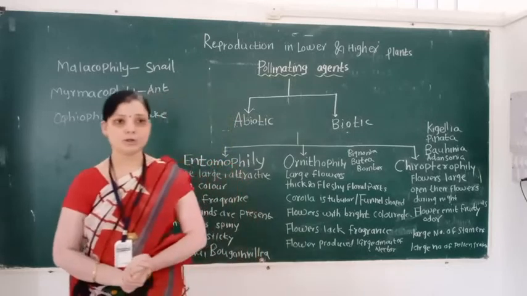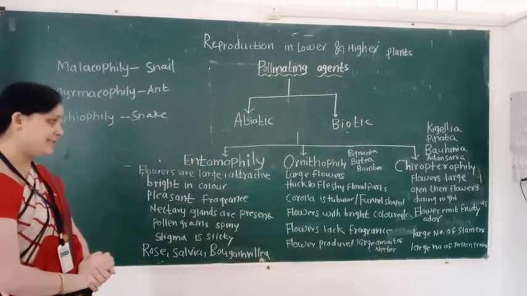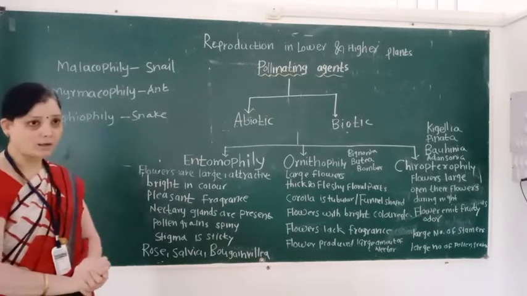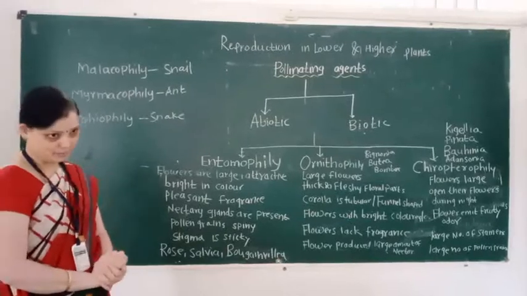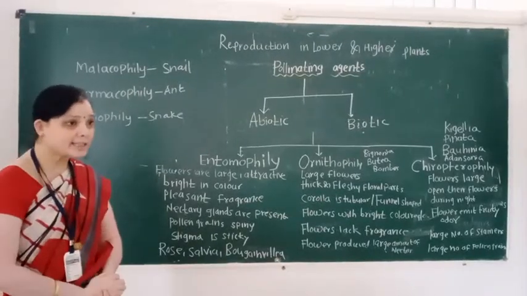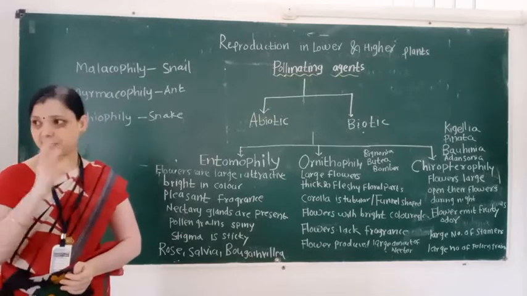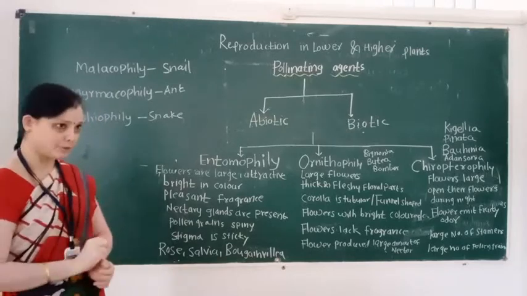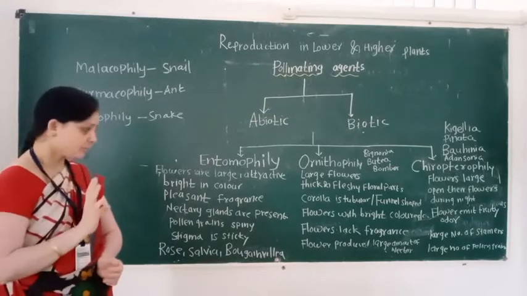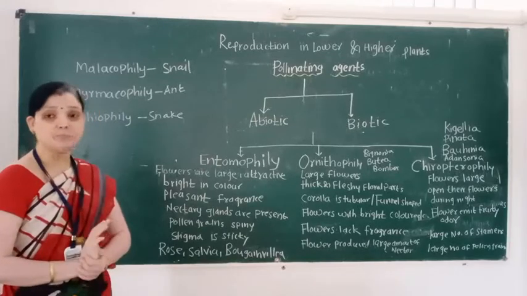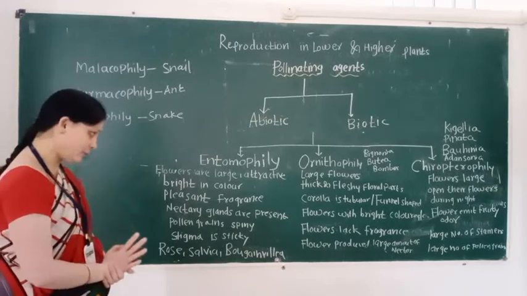The first floral adaptive character for ornithophily is that flowers are large. Then floral parts are thick and fleshy. Corolla is tubular and funnel shaped. Then flowers are brightly colored, that is, showy and attractive.